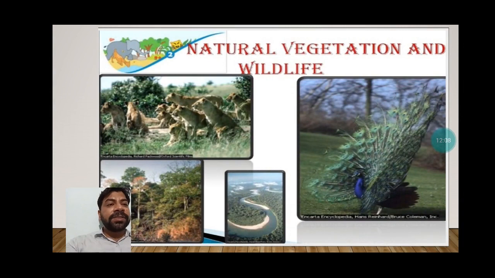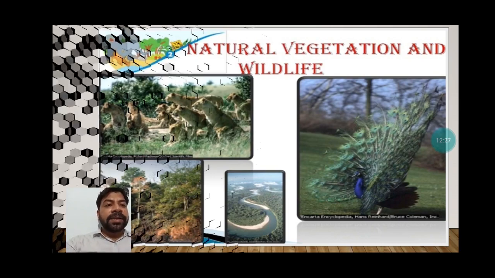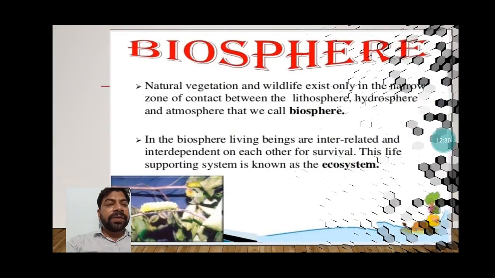After that, natural vegetation and wildlife. You know that natural vegetation is that vegetation which grows naturally, without any human interference, and wildlife supports the fauna. Wildlife means the fauna. It means those animals who are living in the natural surroundings. So that is natural vegetation and wildlife.